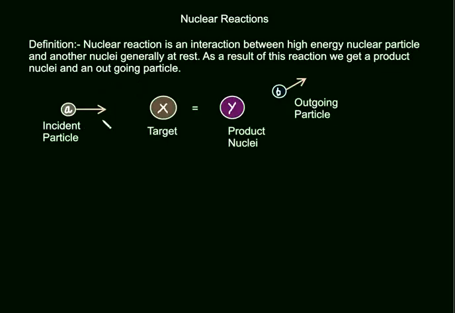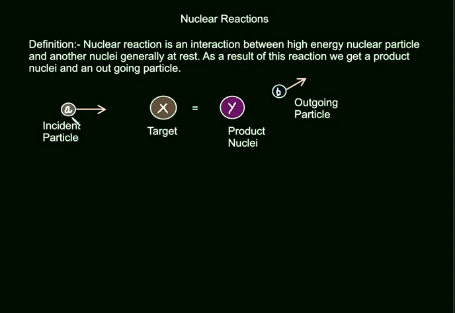And as a result of this nuclear reaction, what do we get? We get a new nuclei and some outgoing particle. Now I will explain this statement. In a nuclear reaction, some high energy particle, which is called the incident particle A, strikes the target nuclei X, and as a result of this whole nuclear reaction, we get a new product nuclei Y and an emergent particle, which is the outgoing particle B.